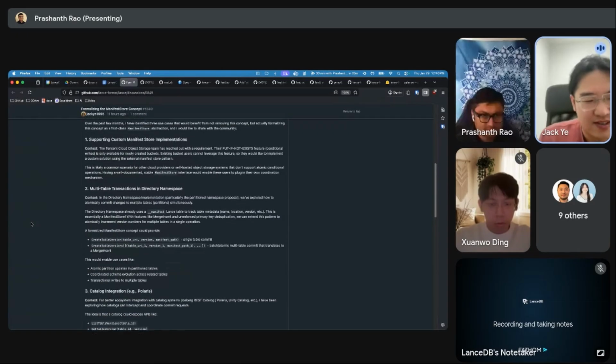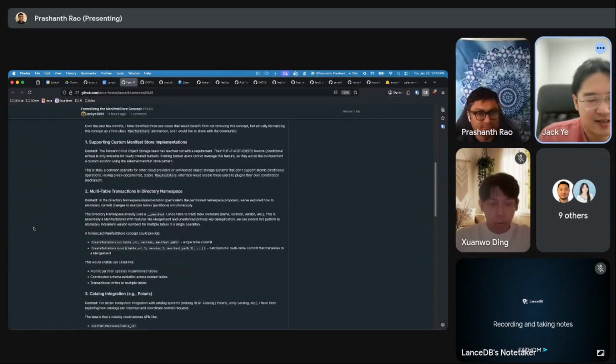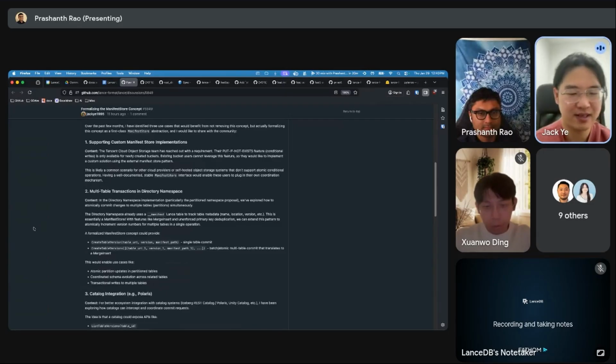The second one, I think people in ByteDance are mainly driving this, that they are trying to build a partition concept on top of namespace. And they do want to be able to commit essentially to multiple tables. In those cases, every table is a partition.